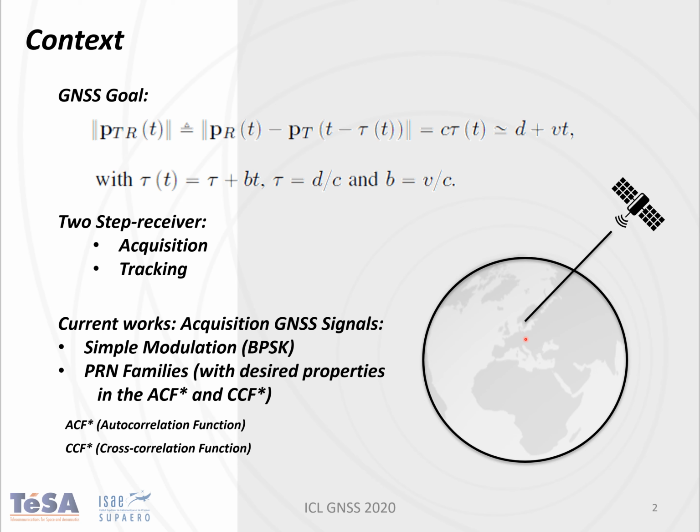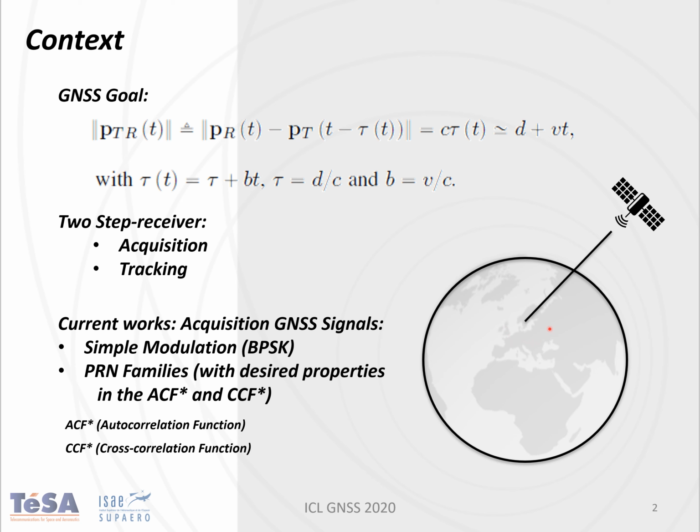Of course, in order to do that, the GNSS receiver has to do what is called a two-step process. It is divided into the acquisition part, where the receiver detects if there is a GNSS satellite transmitting a GNSS signal. Once it detects this signal, it does a rough estimation of the time delay and also of the Doppler. Once we have finished this acquisition part, we pass to the tracking step, where we estimate this time delay and the Doppler precisely.